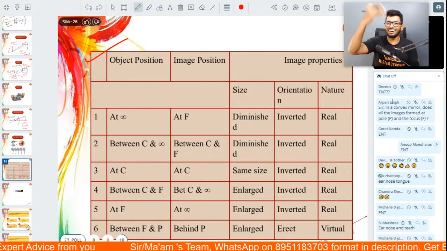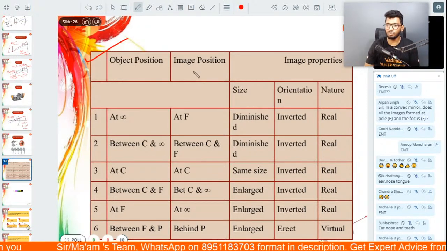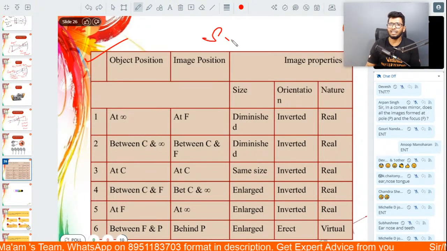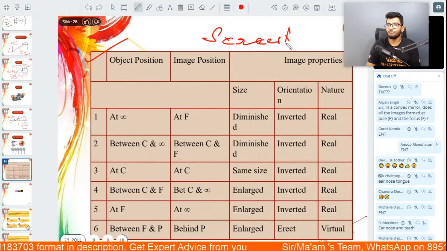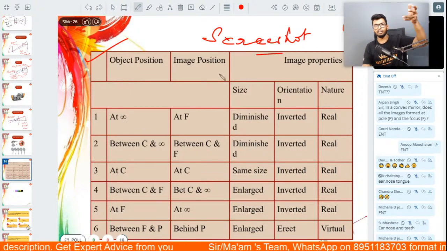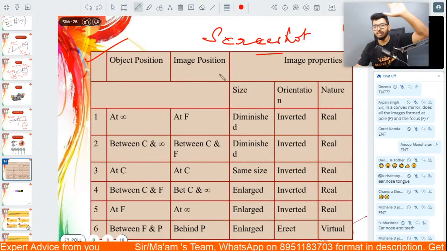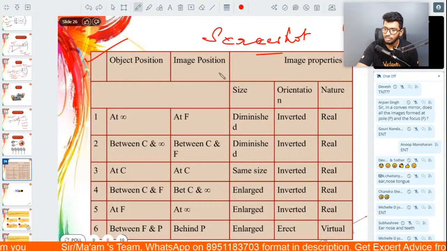Okay, so people, these are all the image properties, image positions and object positions. Please take a screenshot of this. Very, very important. This one page is enough for you guys to refer while you're preparing for your exams and stuff. Take a screenshot of this, keep it with you so you understand this.